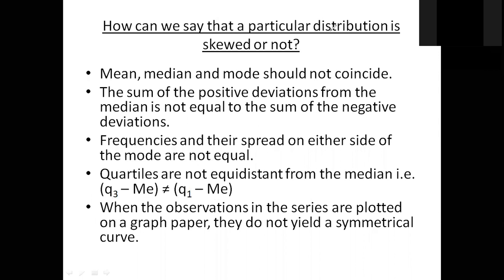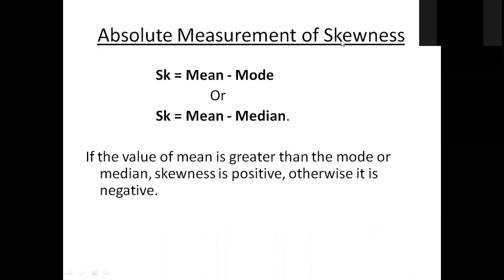Next, what is the formula of skewness? Absolute measure of skewness. How can we calculate the skewness? Skewness is calculated by the formula, প্রথমে বলছিলাম, if you know the mean and the mode, just mean minus mode is equal to skewness, SK. The symbol used is SK, skewness.